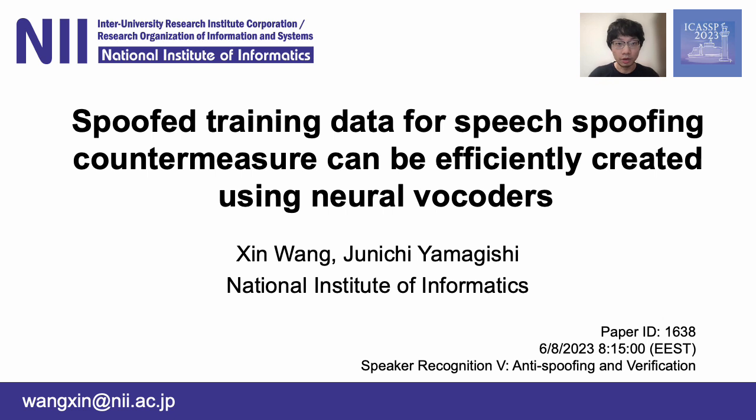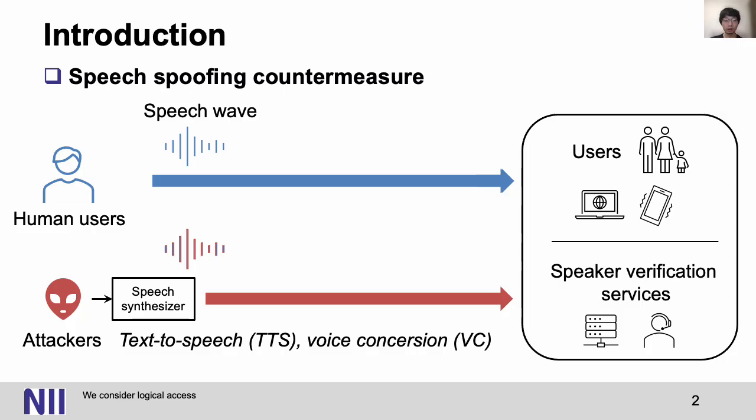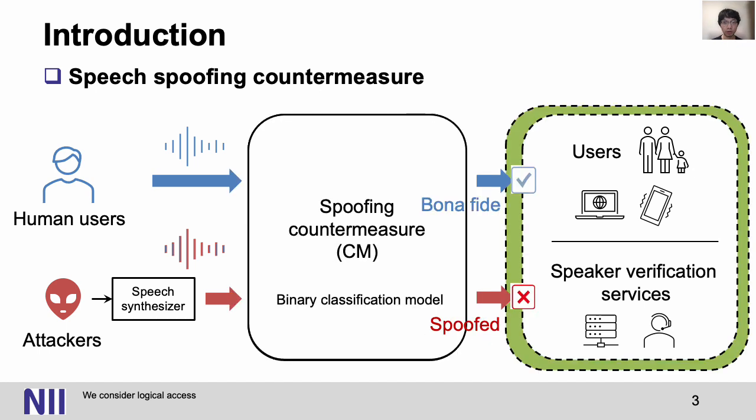Hello everyone, this work is about using neural vocoders to create the training data for speech spoofing countermeasure. Nowadays, speech communication is widely used over the internet, but there is a risk that attackers can use text-to-speech or voice conversion technologies to clone our voice. To protect the users, we may use a spoofing countermeasure. In this work, we use a machine learning technique to build a binary classification model. This model can automatically classify whether the input speech waveform is uttered by a human being or being synthesized.